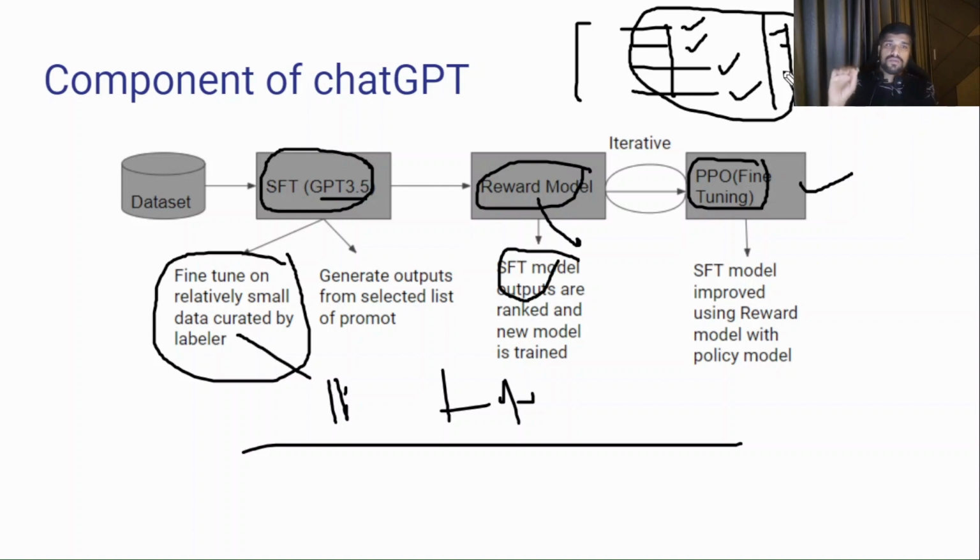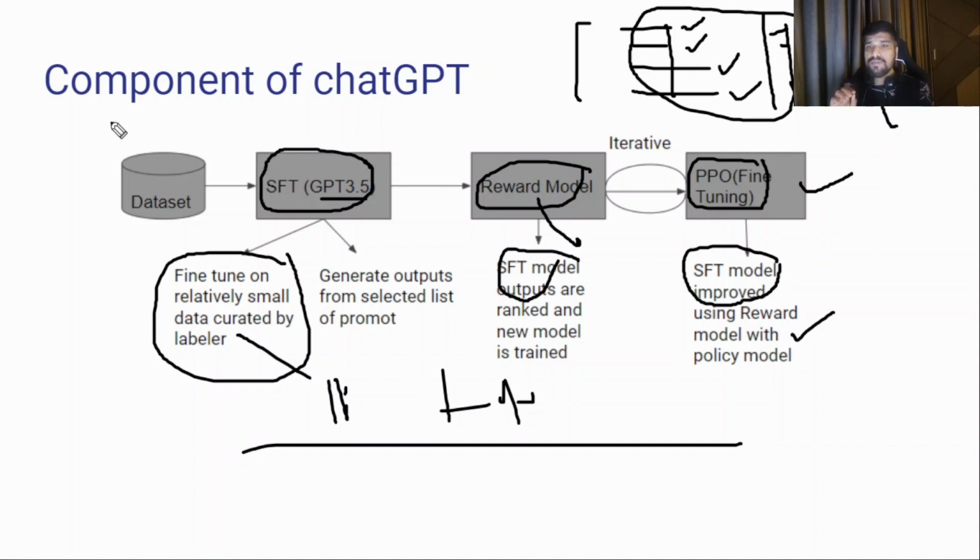Which text is a better fit, they rank in descending order and send it to the model, and the model is trained on this data. So whenever the SFT model generates the output, and that output is sent to the reward model, it generates the rank, and based on the rank the PPO algorithm is fine tuned, right? So the SFT model is improved in this PPO fine tuning model using the reward model with the policy model. Based on the reward, the PPO model is fine tuned and it improves the SFT model.